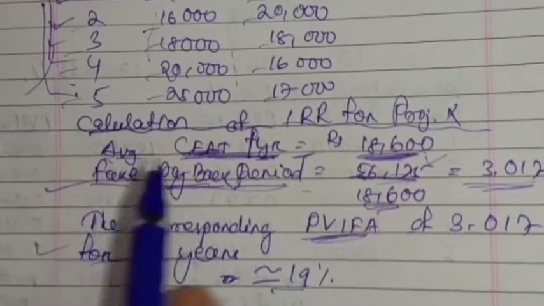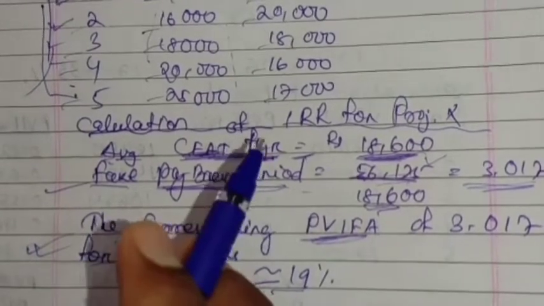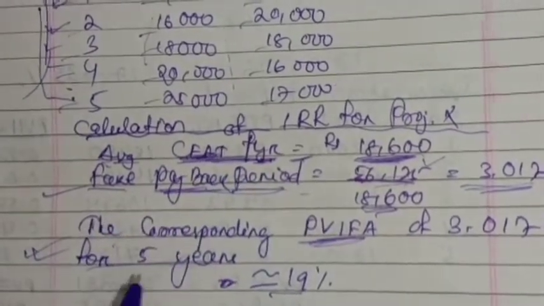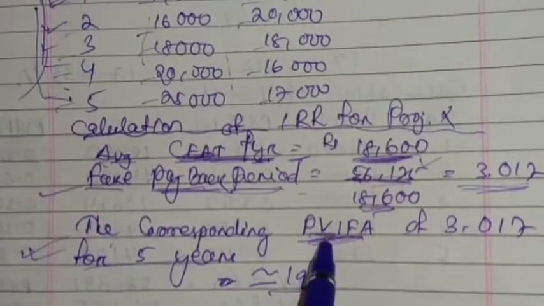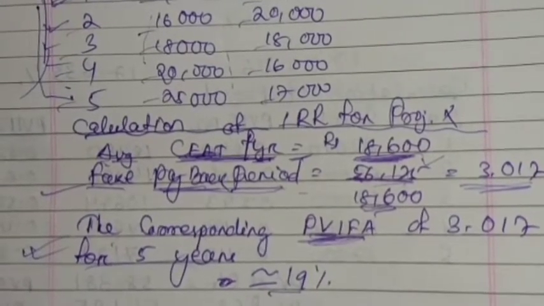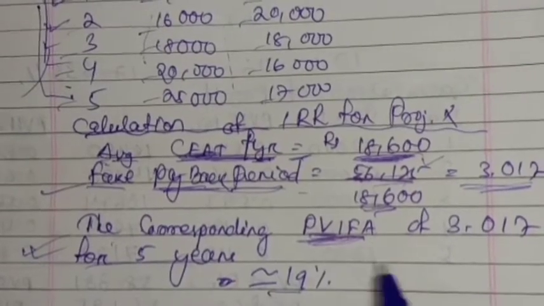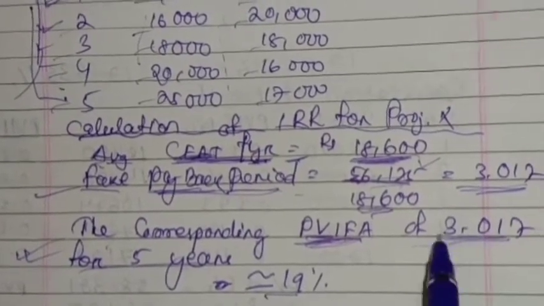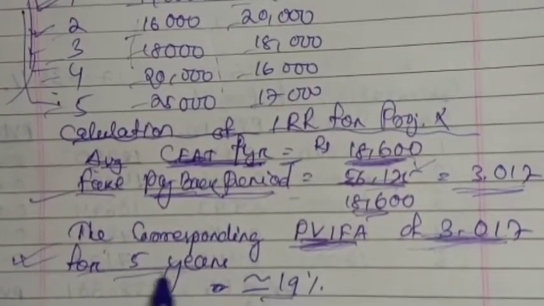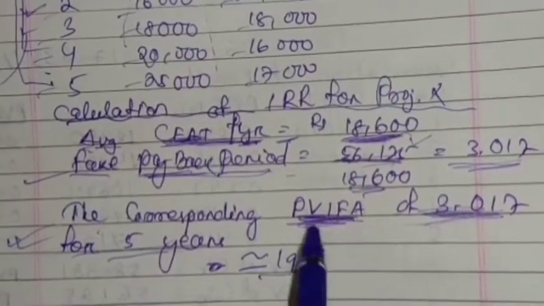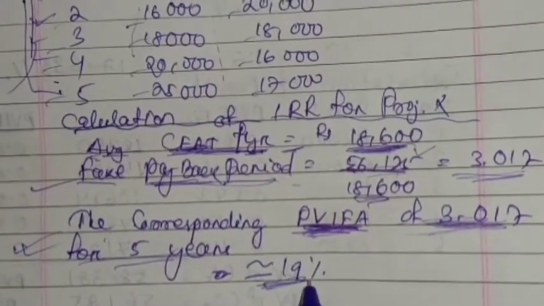You have to get this from the annuity factor table. Suppose we assume we are getting the same percentage of return.